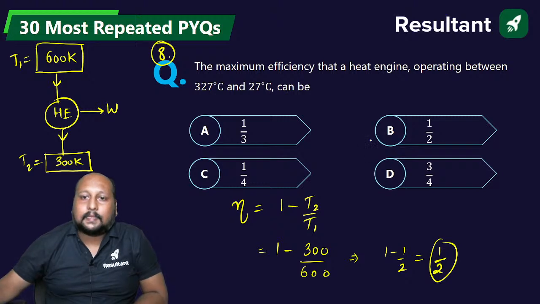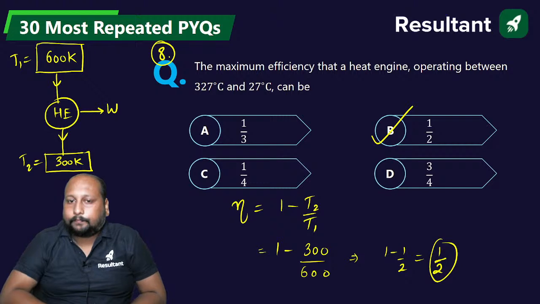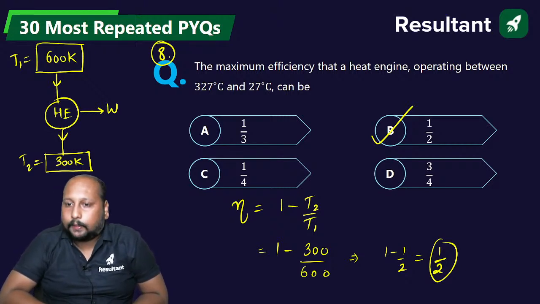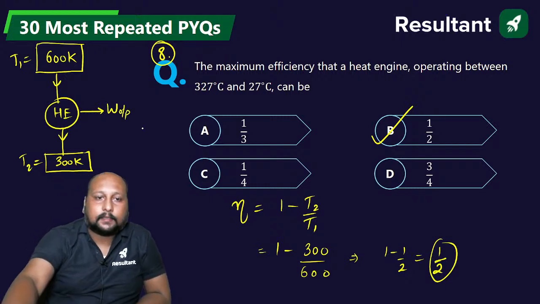Option B is the correct answer. Clear? The maximum efficiency of that heat engine is option B. Clear? Okay, this is worked out. Next.